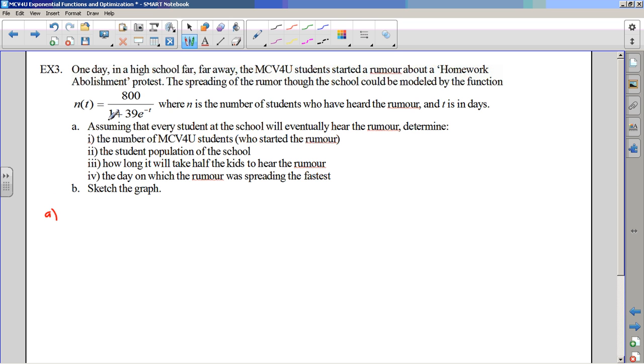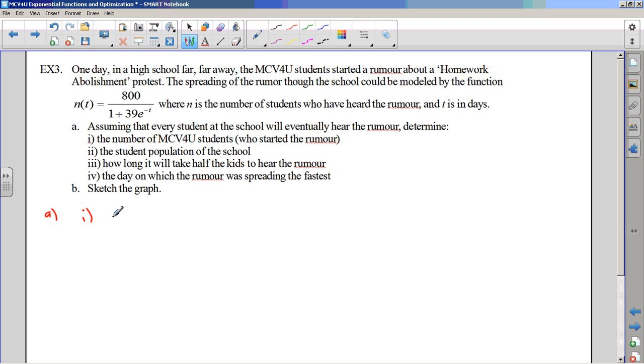This idea is that we've got a function that models the spread of a rumor, where t is the number of days and n(t) is the number of people who have heard the rumor. Assuming that every student of the school will eventually hear the rumor, determine (i) the number of MCV4U students who started the rumor.